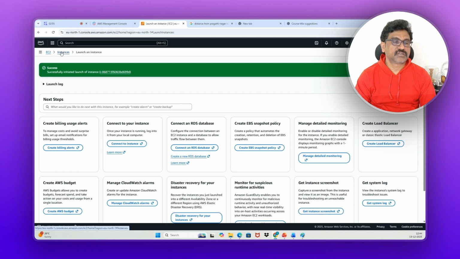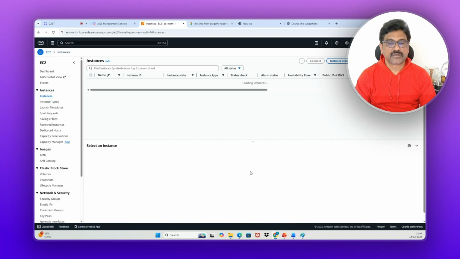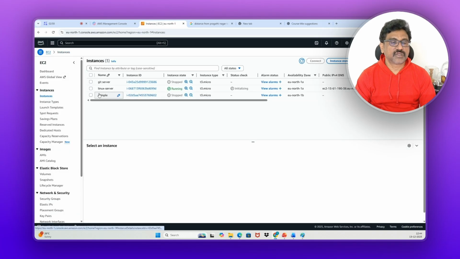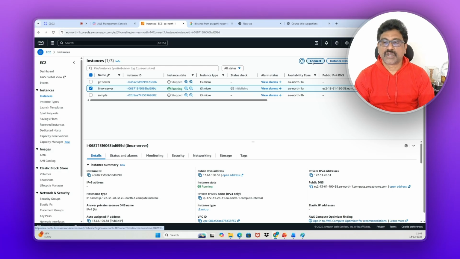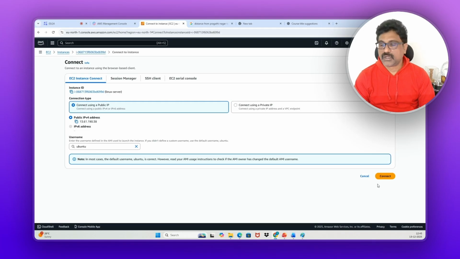See, instances, click on these instances. It will take you to this screen. Yeah, Linux server. I may have some Git server and sample something. Select this Linux server. Make sure it's running. Yeah, initializing. I'm not going to explain all these options because I already explained in the EC2 video. That is the day 4 video in the AWS course. You just go and watch. Just click on connect. And again, click on this connect.